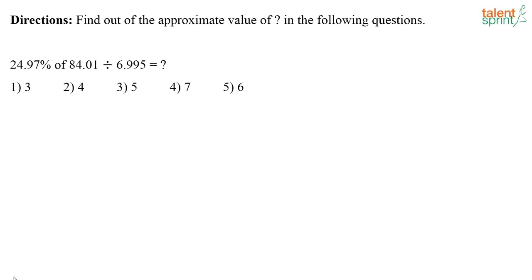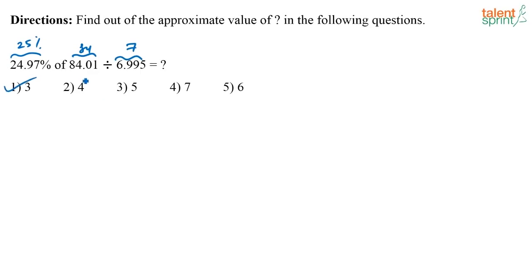Now this one is a very, very easy question on approximation. You can do this in your mind. You needn't even write this down on paper and solve. See, 24.97% of 84.01 divided by 7. Take this as 25%, take this as 84 and take this as 7. So I have 84 divided by 4, which is 21. 21 divided by 7 is nothing but 3. So my answer is option 1.